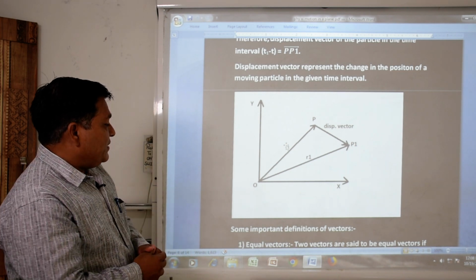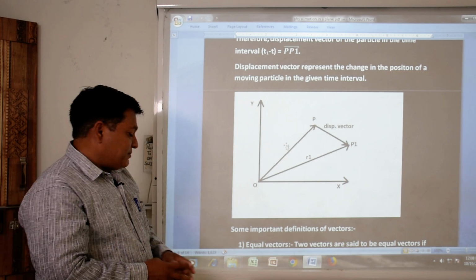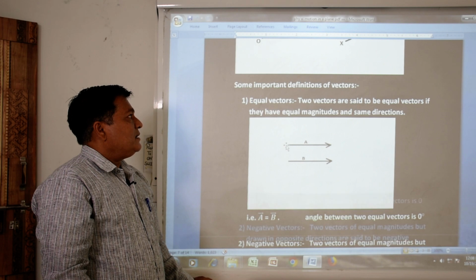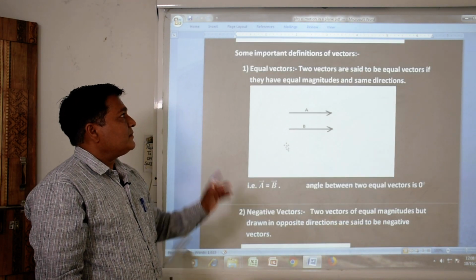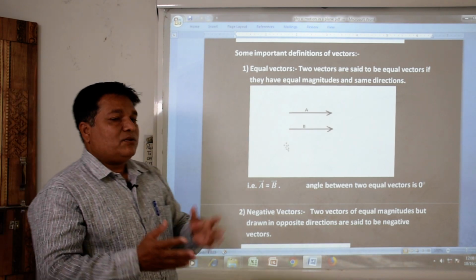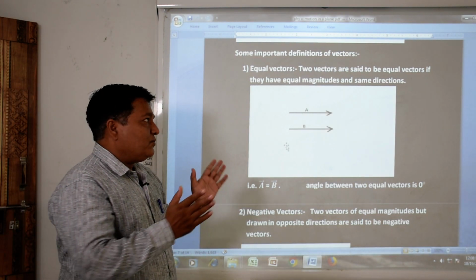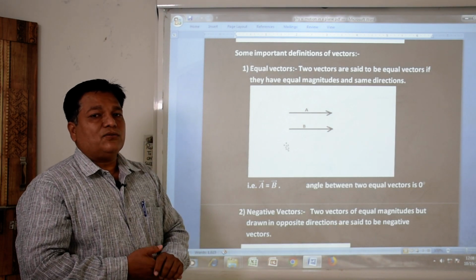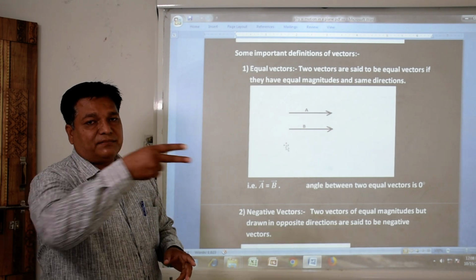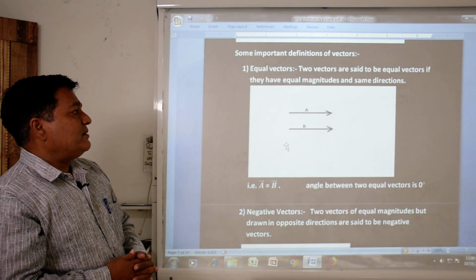Now we are going to discuss some important definitions related to vectors, the types of vectors, the forms of vectors. Let us go through them. Number 1, some important definitions of vectors. Equal vectors: what do we understand by equal vectors? We can say that two vectors whose magnitudes are equal and which are moving in the same direction are said to be equal vectors.